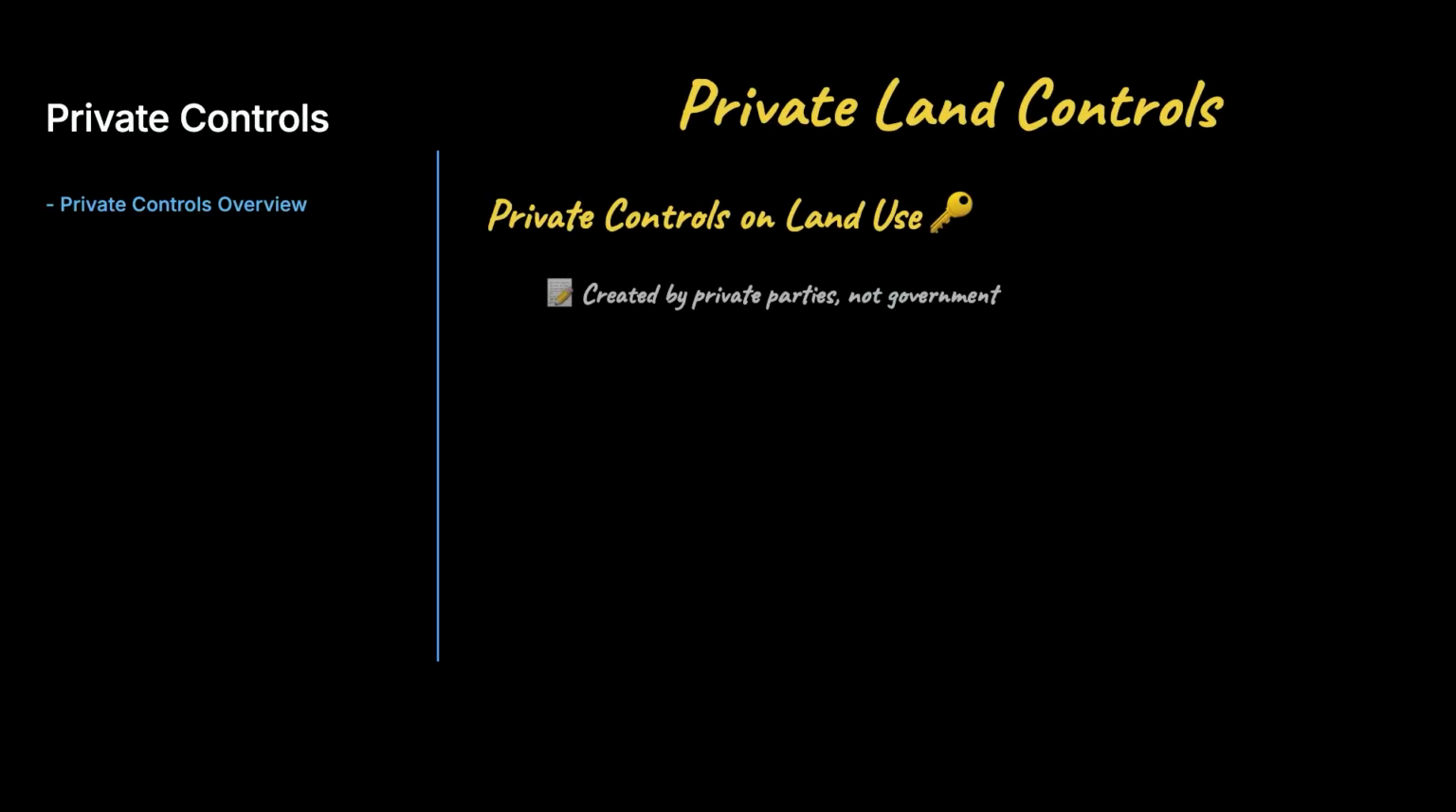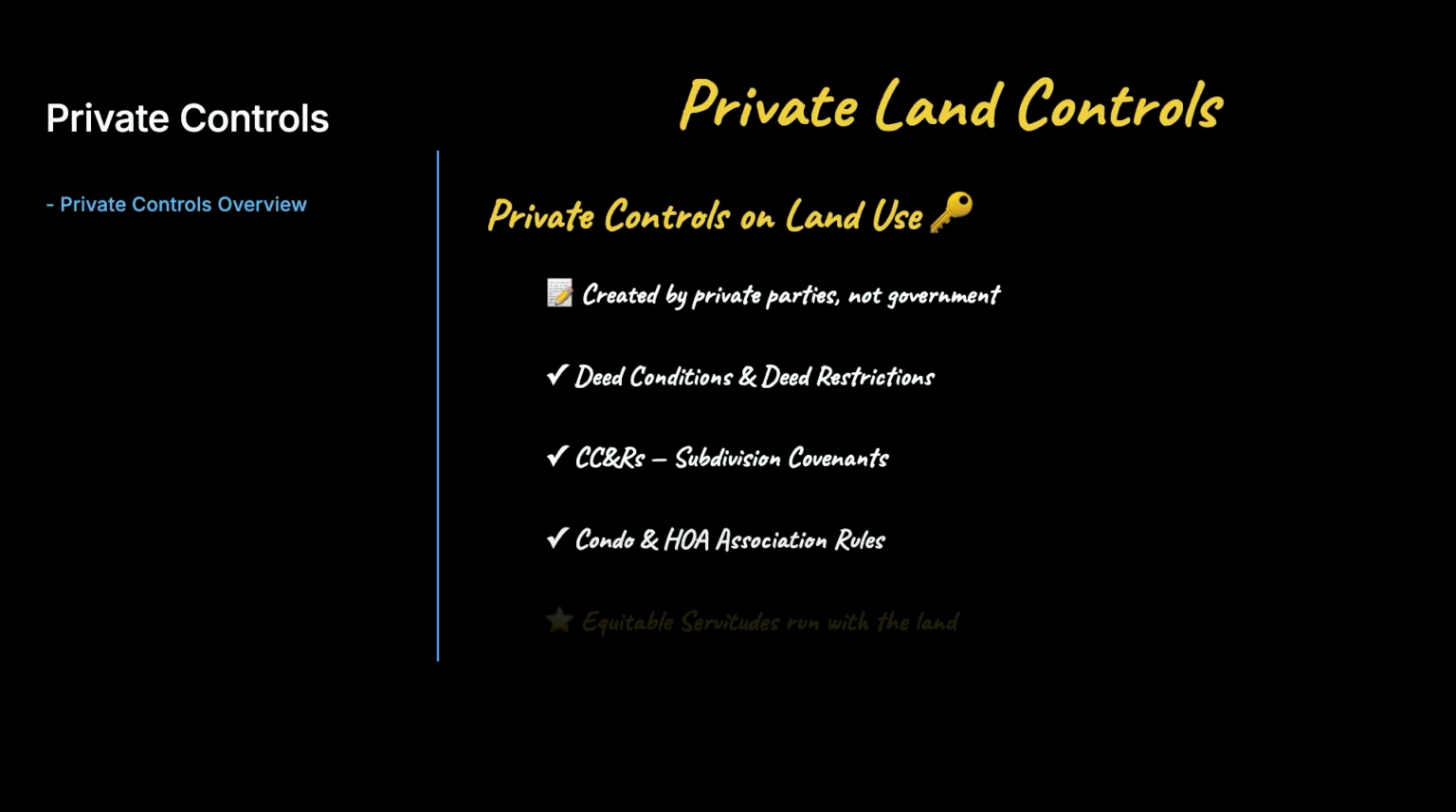Let us shift gears now to private controls on land use, which the exam frequently tests. Private controls are restrictions created by private parties through deeds, covenants, and association documents rather than government regulation. Common forms include deed conditions, deed restrictions, subdivision covenants known as CC and Rs, condominium and homeowner association rules, and equitable servitudes that run with the land.